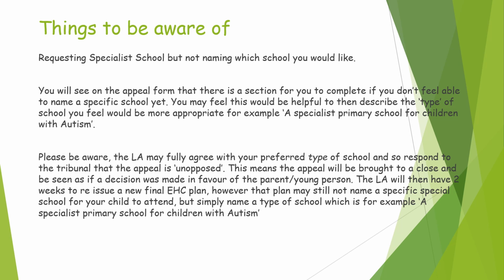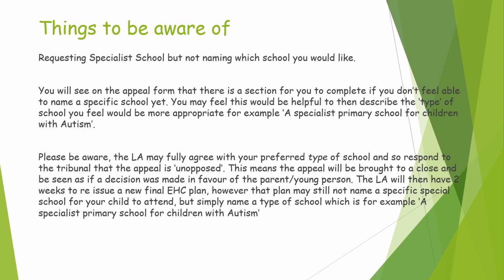Requesting a special school but not naming which school you'd like. You'll see on the appeal form that there is a section for you to complete if you don't feel able to name a specific school yet. You may feel this would be helpful to then describe the type of school you feel would be more appropriate, for example, a specialist primary school for children with autism.